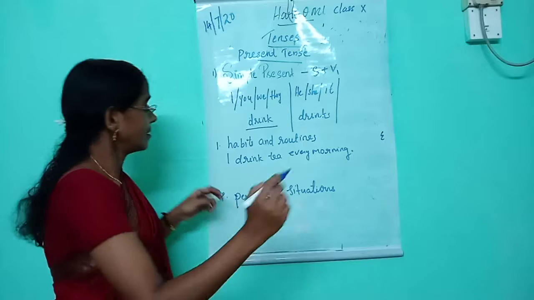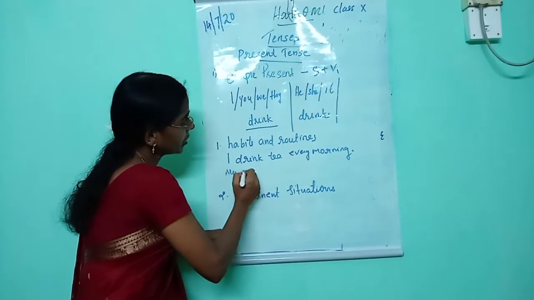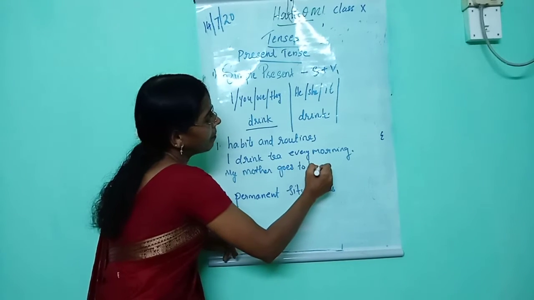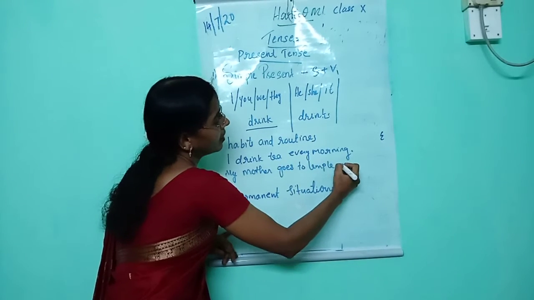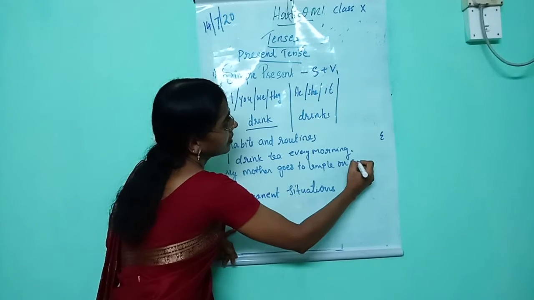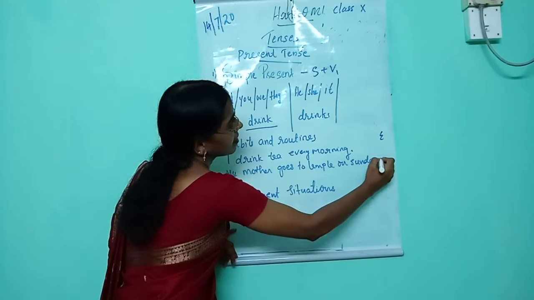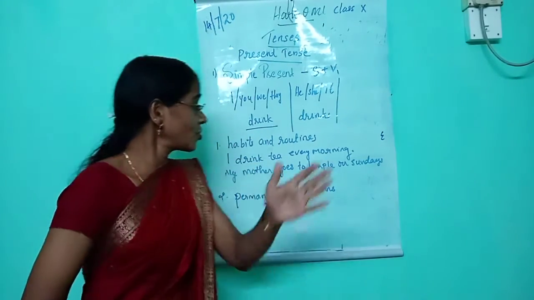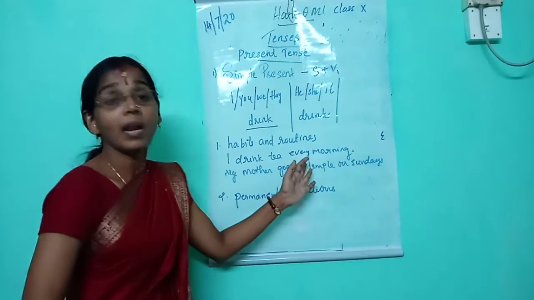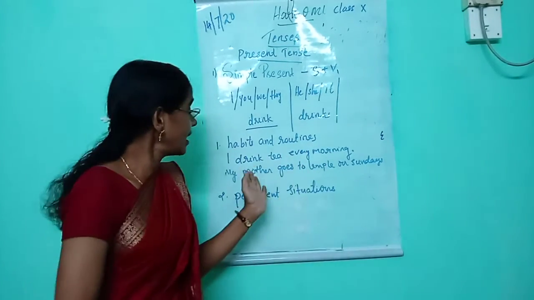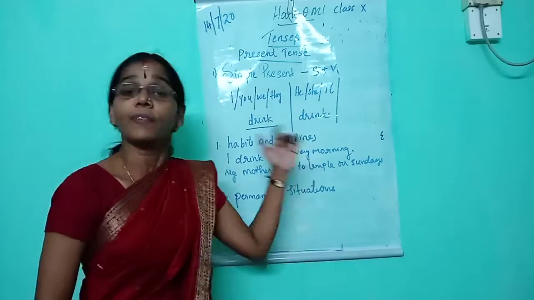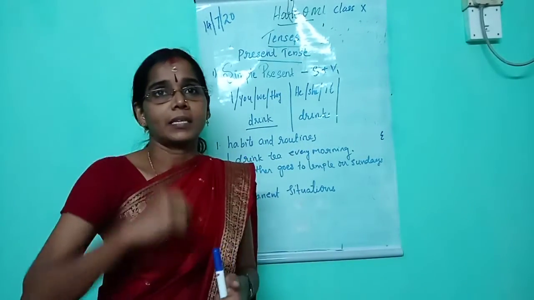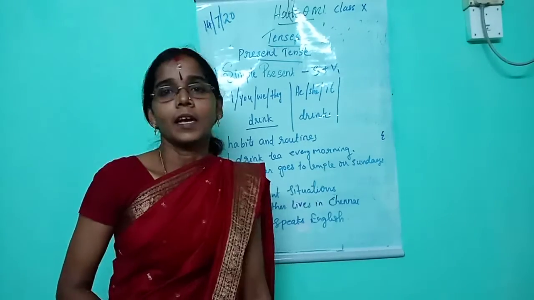For example, next example, my mother goes to temple on Sundays. In this case also we can see that this is a habitual action. That means she does this frequently. That means we use simple present tense to express habits or routines. Okay, understand?